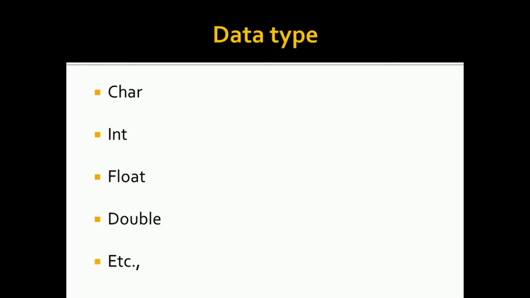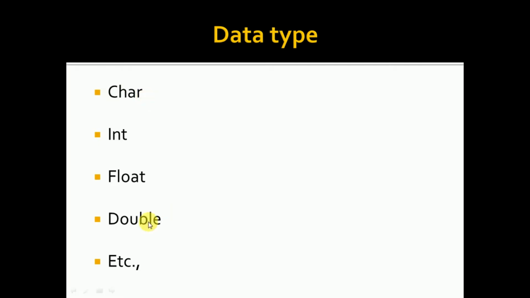Then, coming to data types. Any data if you take, it should have definitely a data type. Suppose you are going to write your name. In that case, if I want to get the input from the user, I need to use a data type which is called character. So your compiler will understand char, which occupies 1 byte.